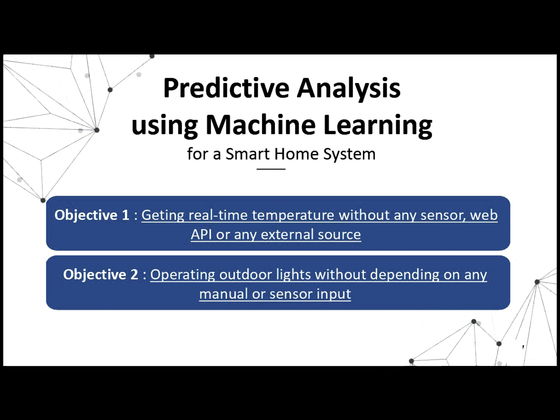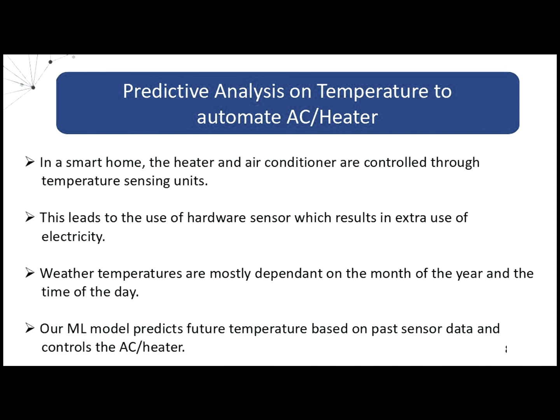Wouldn't it be amazing to get the sensor data without even using a sensor? This is what we will work upon. We will try to determine real-time temperature and sunrise-sunset time without using any kind of sensor, API or external source. Temperature prediction. Every smart home has temperature sensors to control the AC and heater. But these sensors consume electricity and have installation and maintenance cost. Weather temperature is dependent on month and the pattern repeats annually. Hence we will use machine learning to predict temperature based on sensor data from past years.